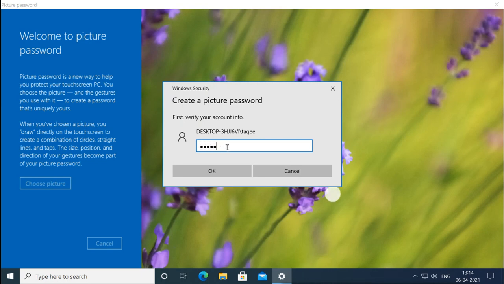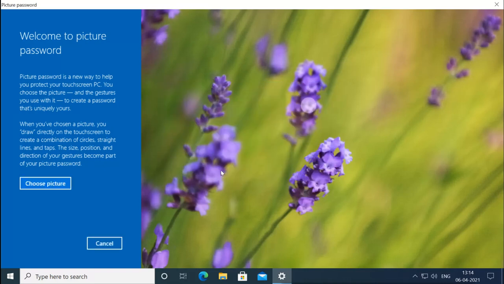Remember, before adding a normal password you cannot create the picture password, because in case you forgot the picture password, you can log in with your normal password. Okay, now I can set the picture password here. It is showing the example here of how I can do this. Now this is very good for touch screen devices, even if you have a touch screen laptop or desktop, and best for smartphones and tablets.